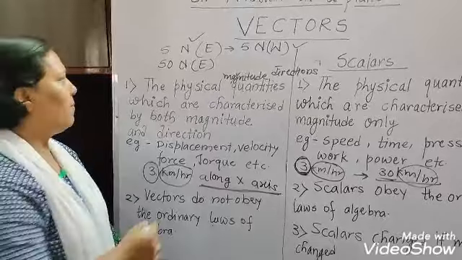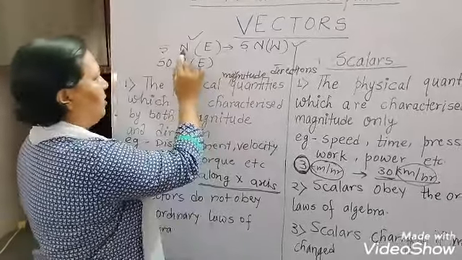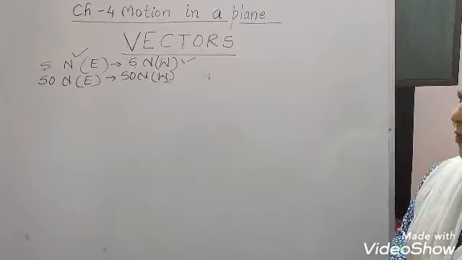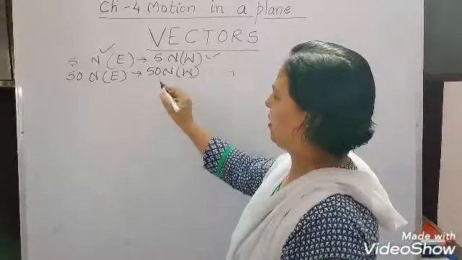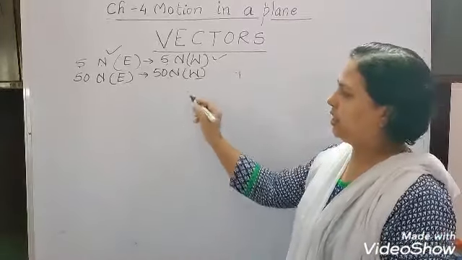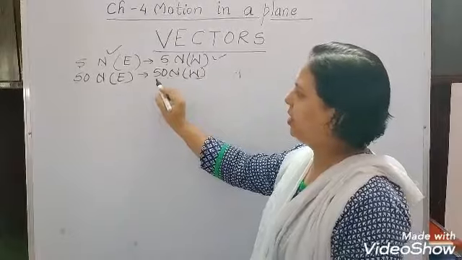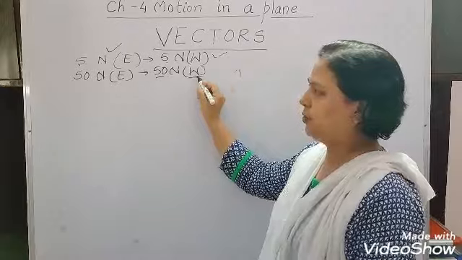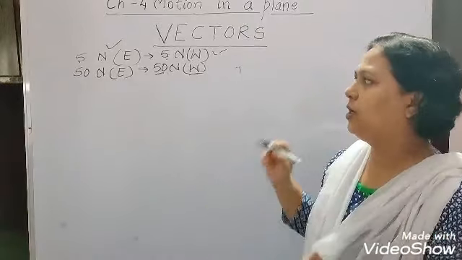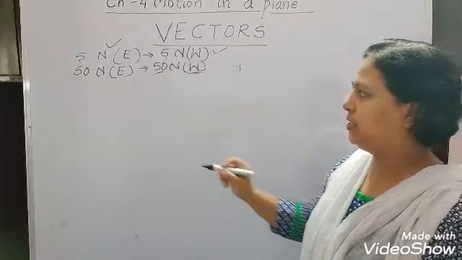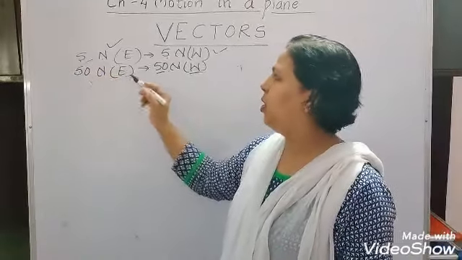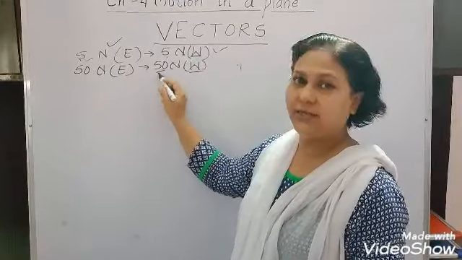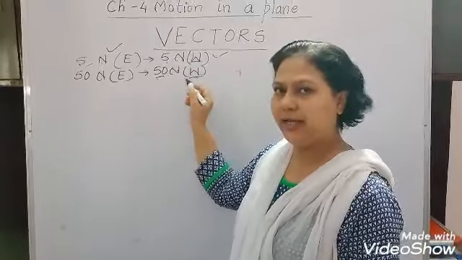Even though the magnitudes are the same, now you will see here, as I told you, if I write 50 Newton west, that means I have changed the magnitude and also changed the direction. So as I told you, vector quantities can be changed either by changing the magnitude, or by changing the direction, or by changing both magnitude and direction.